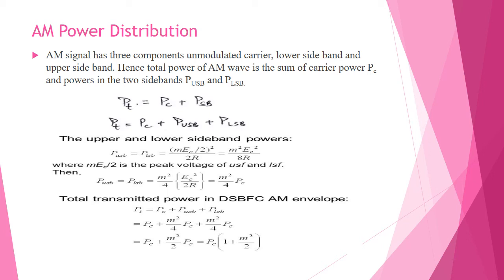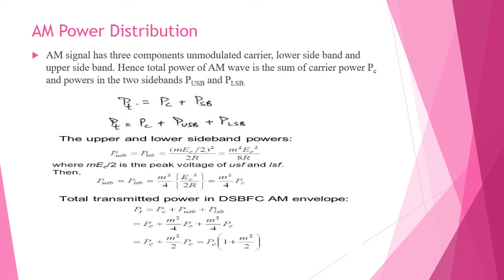Here M EC by 2 is the peak voltage of the upper sideband frequency and lower sideband frequency. So we will receive M squared by 4 into EC squared by 2R. So let me denote it as M squared by 4 into PC. Okay. Therefore the total transmitted power PT is equal to PC plus PUSB plus PLSB.